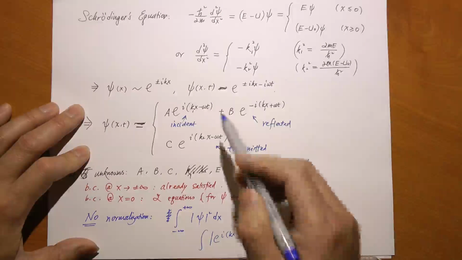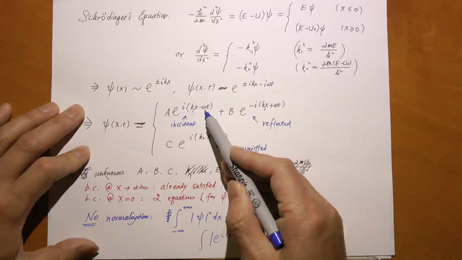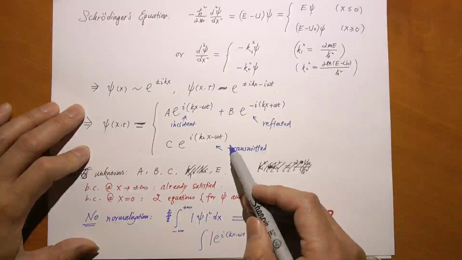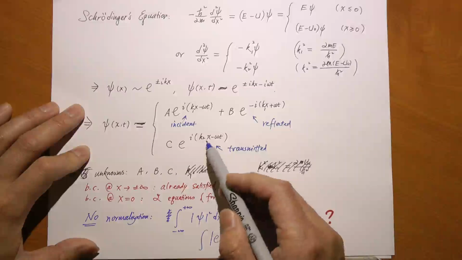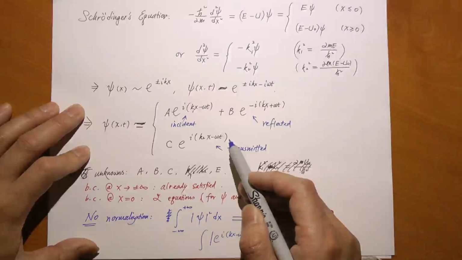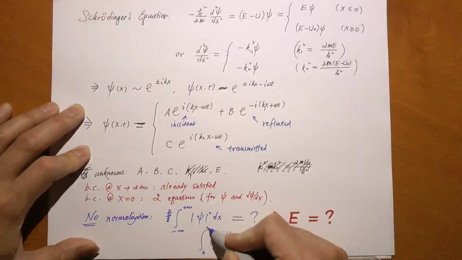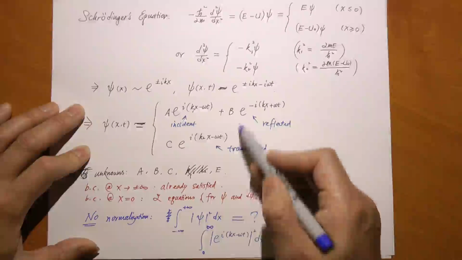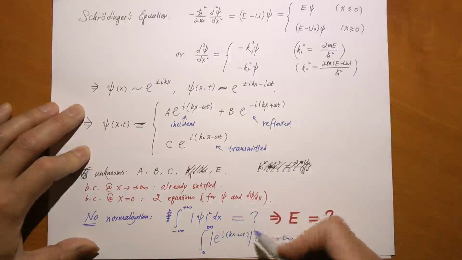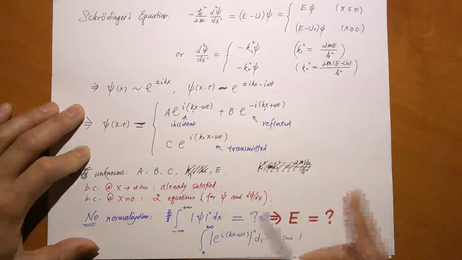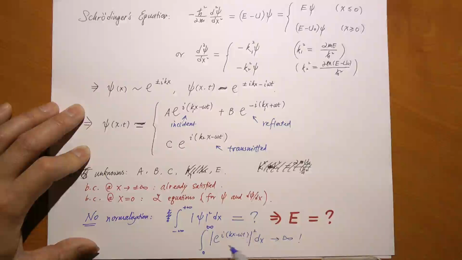Because we're using the exponential function, not the sine cosine function, to describe this wave. For example, this is the transmitted wave, right? Let's only look at x greater than 0. So we have to use this wave, and the integral goes from 0 to positive infinity, right? You take the absolute value, modulus squared. The modulus squared of this exponential function equals 1, okay? It's a constant, right? And then the integrand equals 1, going from 0 to infinity, you get infinity.